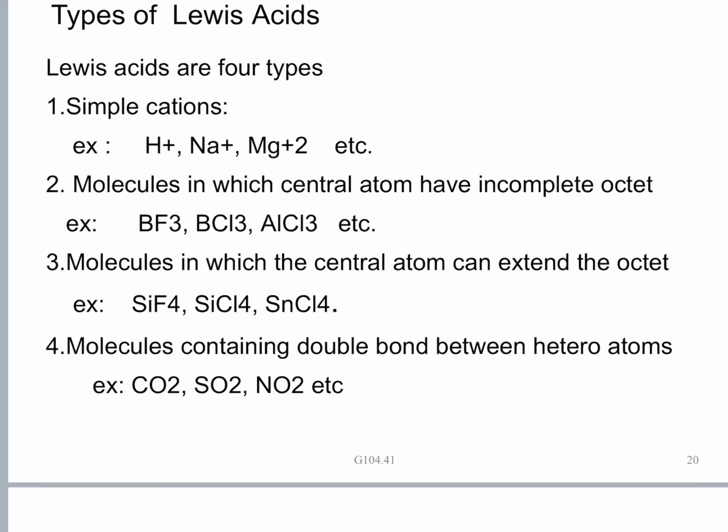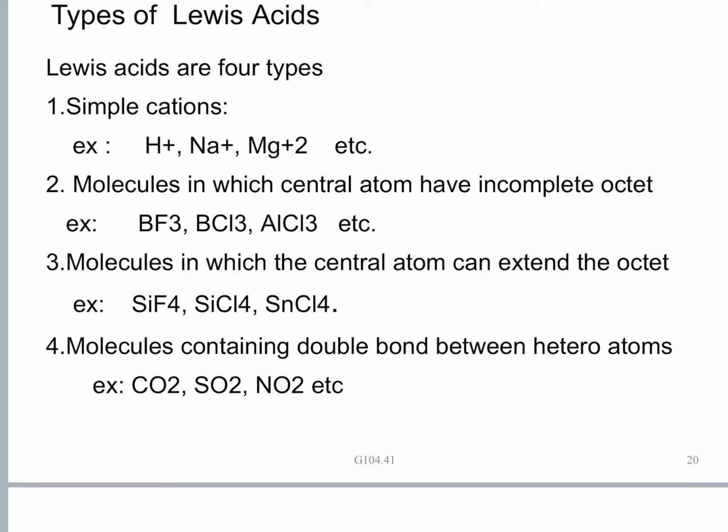Next, molecules containing double bonds between heteroatoms, like carbon dioxide, SO2, NO2, etc. Whenever a double bond is present, one is a sigma bond and one is a pi bond. The pi bond is very weak and easily polarizable. The bond is polarized, and electrons can easily shift to give rise to a positive charge at the time of reaction in the reaction milieu.